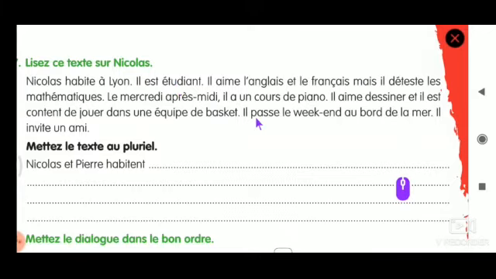Il aime l'anglais et le français, mais il déteste les mathématiques. So there are two sentences combined here. Here, il, the same way as you have changed here, what you have to do? Include ILS here. Whenever it is ILS, what is the ending? Take out the E and add ENT. Done.